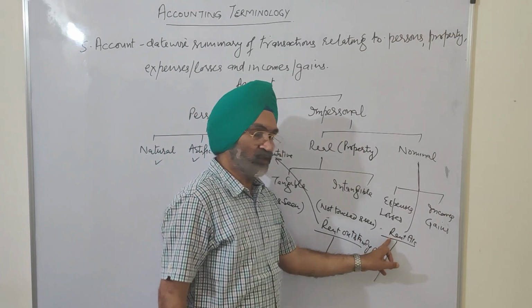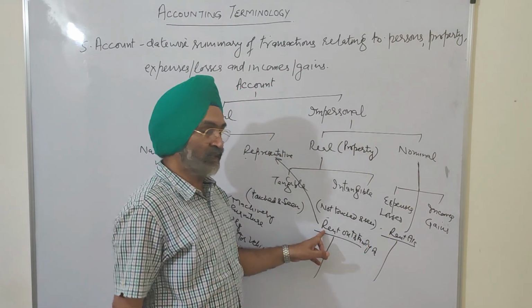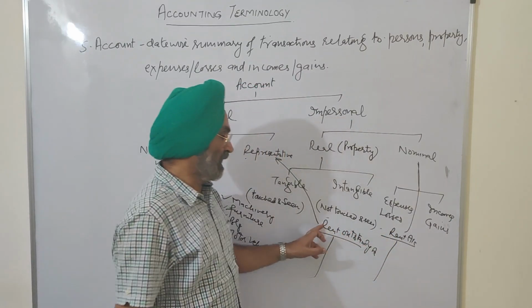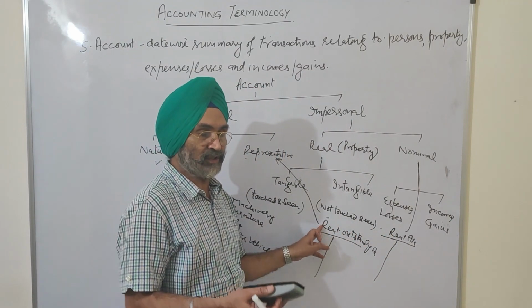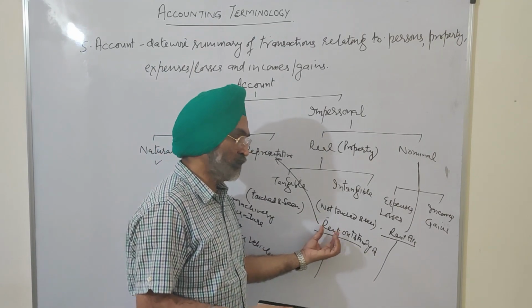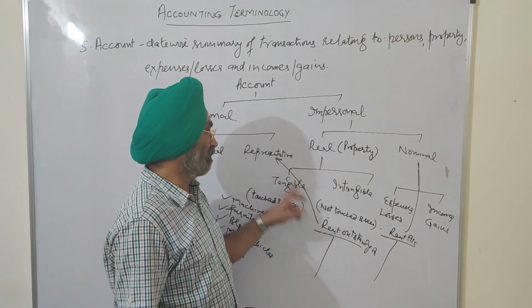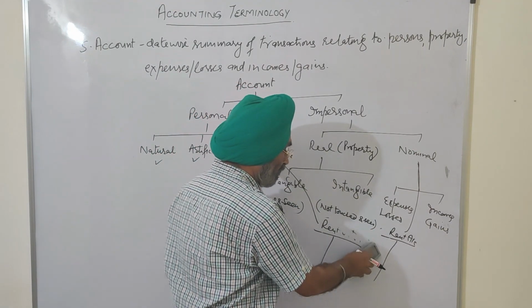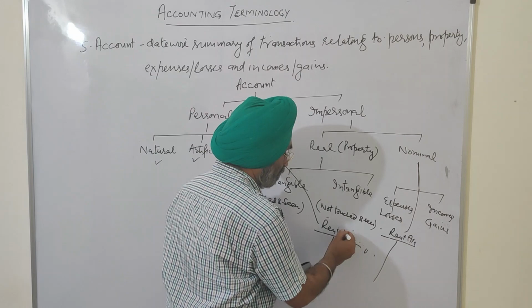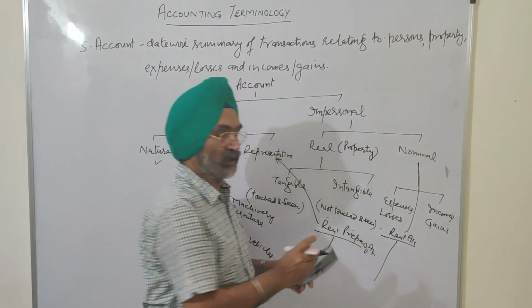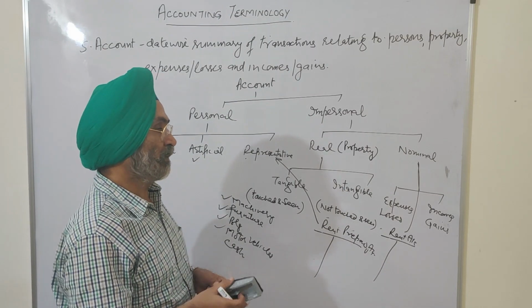Rent is an expense; rent outstanding is a liability towards a person, an amount payable to the landlord. Similarly, rent account is a nominal account, but rent prepaid account, paid in advance, is a representative personal account. You should keep this in mind.